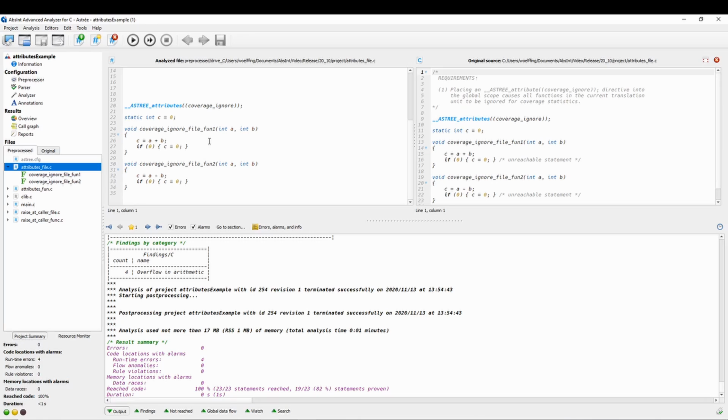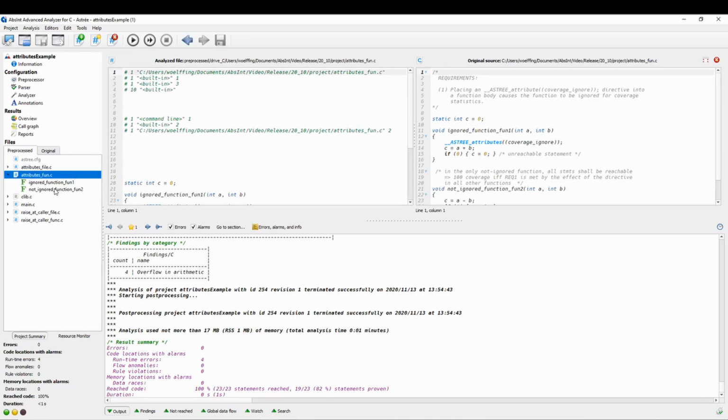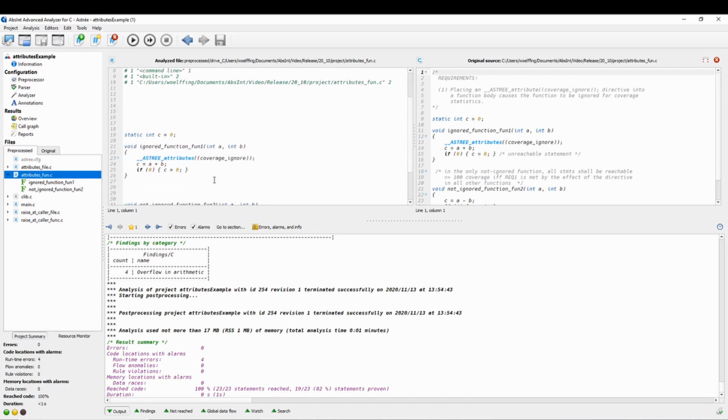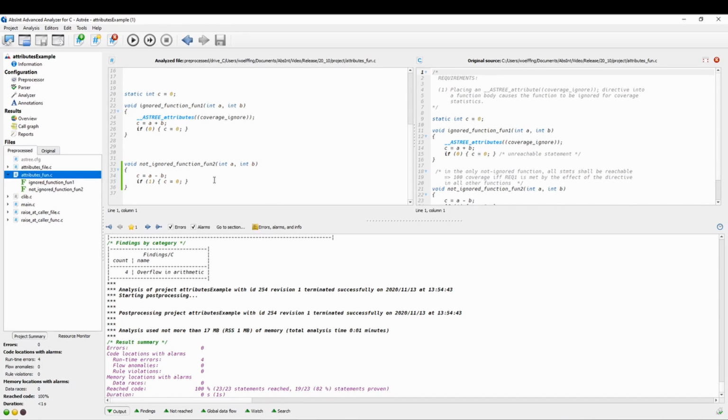Consequently, the whole file is excluded from the project coverage. In the file attributes fun, the directive is inserted on function level, once again with the attribute coverage ignore. This excludes the functions containing this directive from coverage.